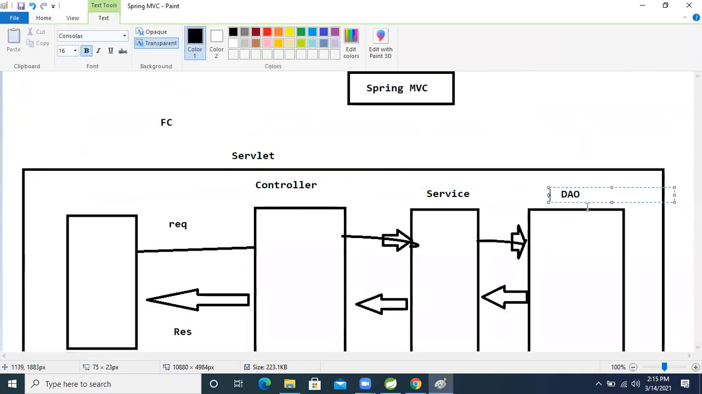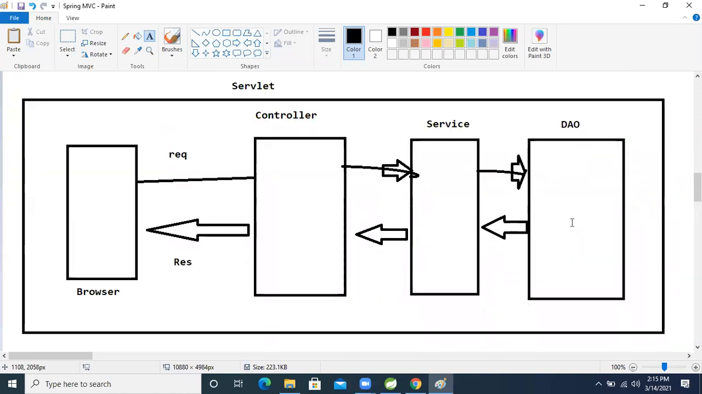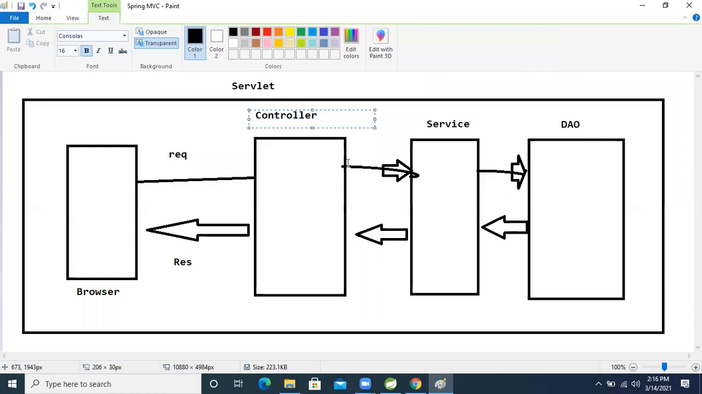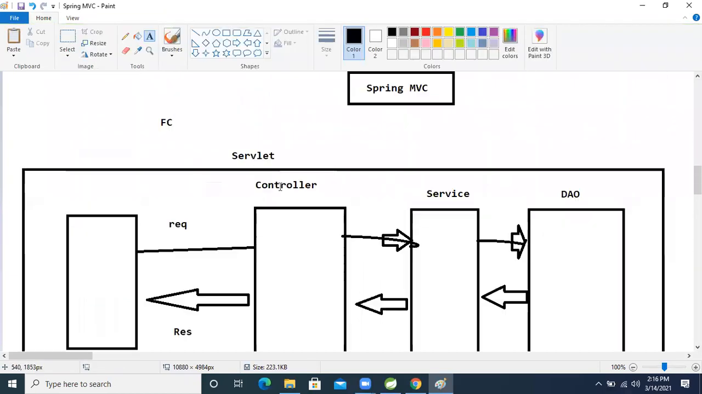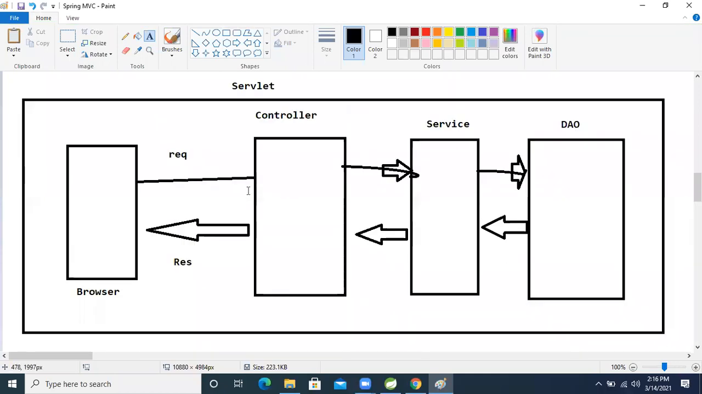This service class and the DAO layer class is a standalone application. But here, the controller is a servlet application, meaning a J2EE application. One thing is clear: by using Spring MVC, we can develop only which kind of application? Web application. So using Spring MVC or servlet, we can develop what?